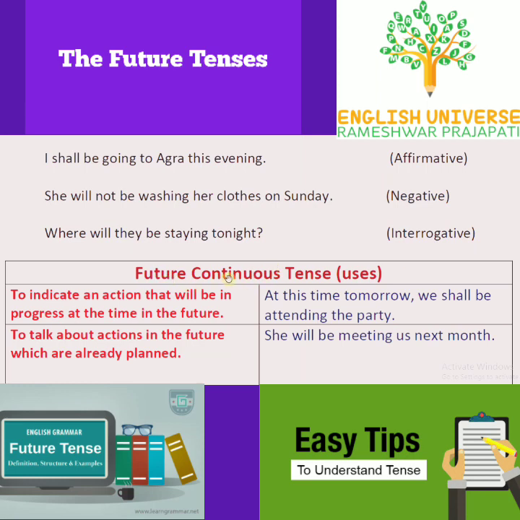Uses of future continuous tense. To indicate an action that will be in progress at a time in the future: at this time tomorrow, we shall be attending the party. Second is to talk about actions in the future which are already planned: she will be meeting us next month.